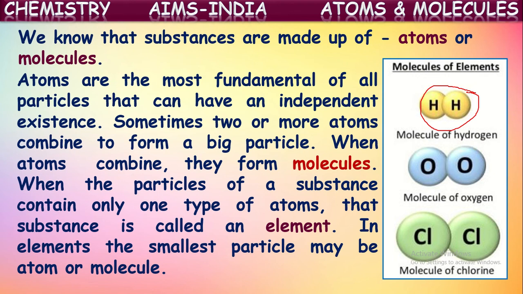In the same way, in the oxygen element also, there are all oxygen atoms, but there are molecules of oxygen. Two atoms combine together to form one molecule of oxygen. Similarly, in chlorine also, there are molecules of chlorine in which there are two atoms of chlorine. In this way, elements may have individual atoms or the molecules in which atoms are combined, but they'll be having same kinds of atoms all together.